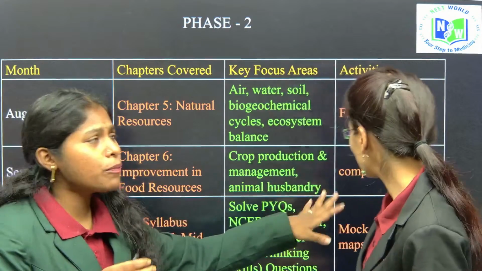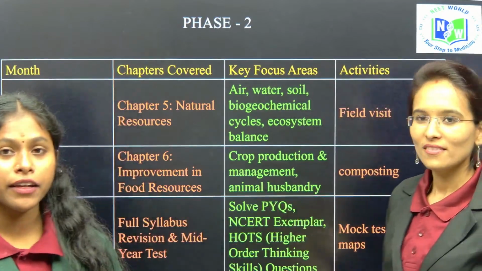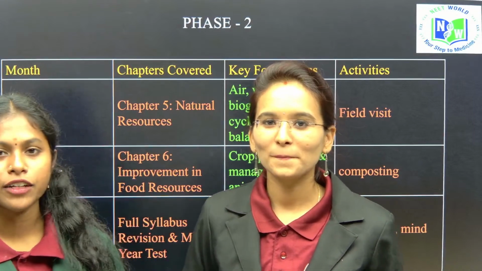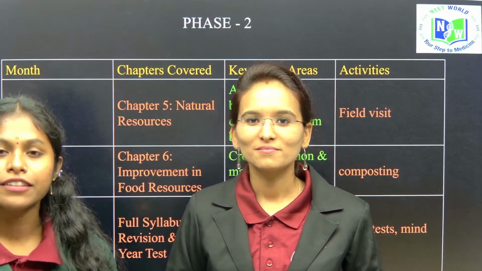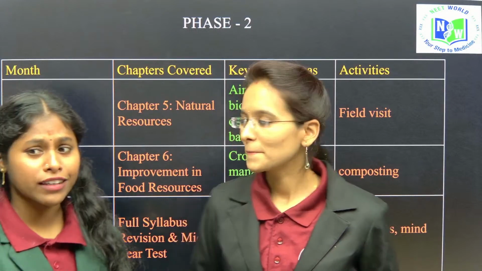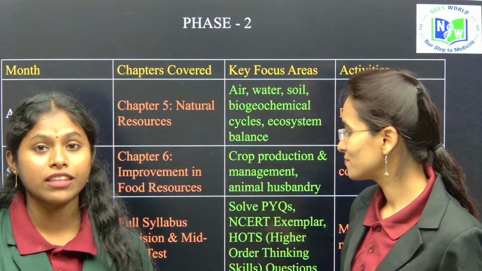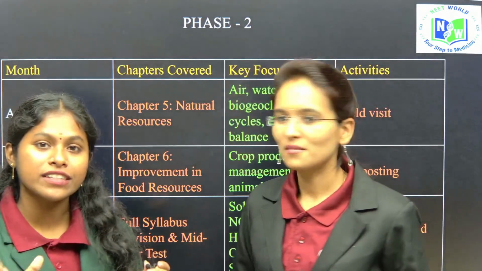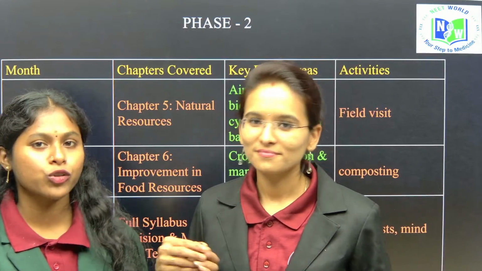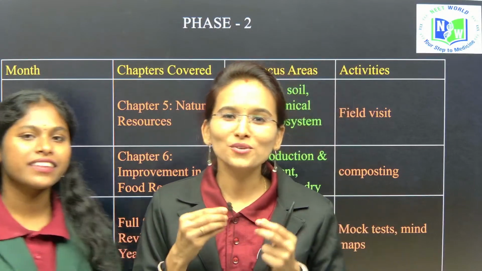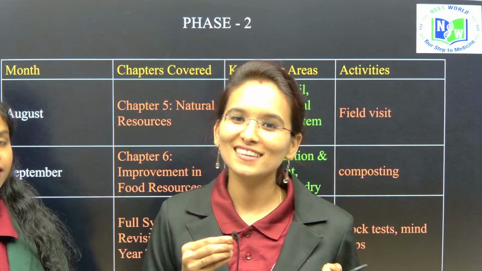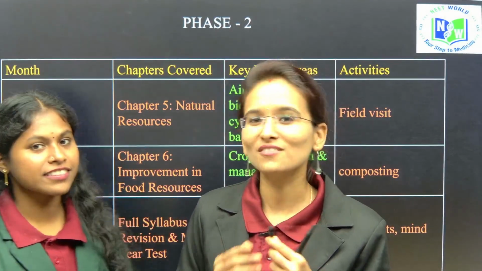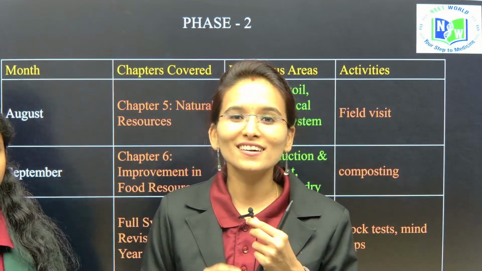You can perform this activity at home, children, by collecting kitchen waste and dry waste, and preparing manure to supply to the plants. You can observe the growth of plants provided with manure compared to those not provided with manure, and see the clear differences in growth. Yes, students, there is no need to fear learning biology in the 9th standard, because it includes only 6 chapters, and we are going to help you learn all the chapters in an easy way.